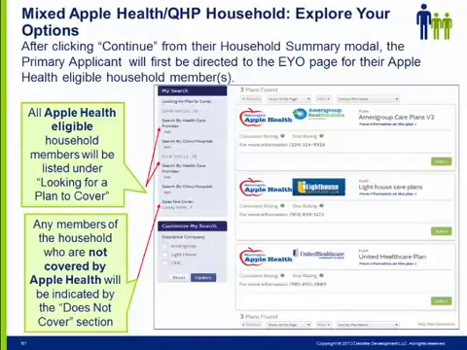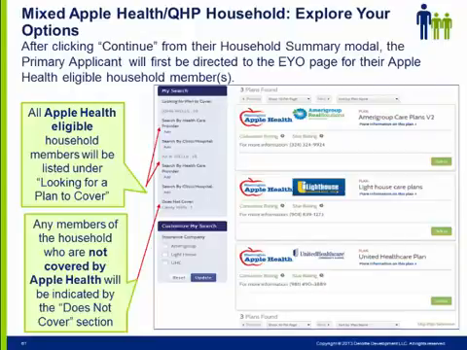The primary applicant will be navigated to the EYO page for the Apple Health eligible members of their household. All Apple Health eligible household members will be listed under Looking for a Plan to Cover. They will be able to customize their search by managed care plan. If there are multiple members in this household that are Apple Health eligible, this will follow the same business rules as the Apple Health only household.